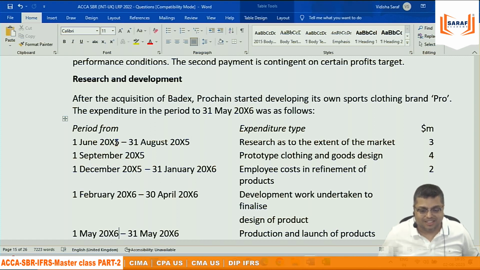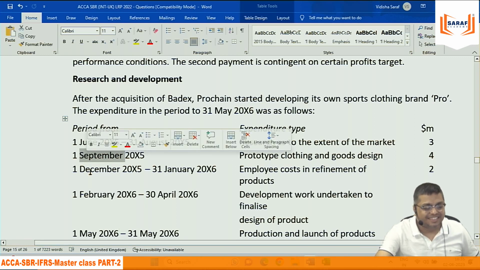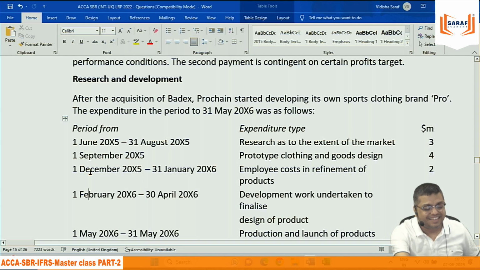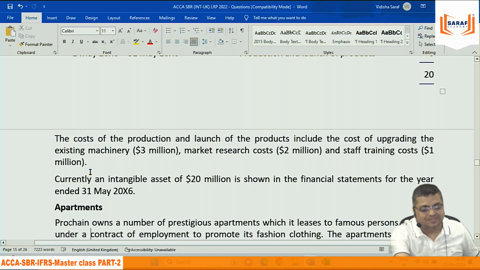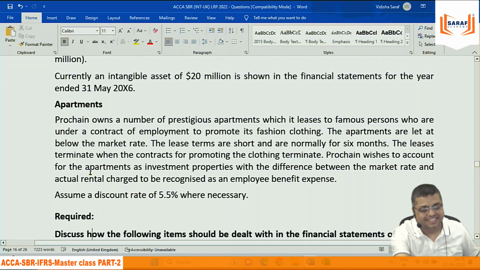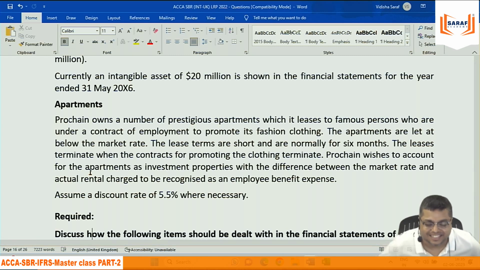What do you think, Surojit? That's right. In IAS 16, once the production is completed, you do sampling to see whether it is working or not. But here it is development expenditure. To start the development itself, you have to do a prototype. This is not exactly what is there in IAS 16.